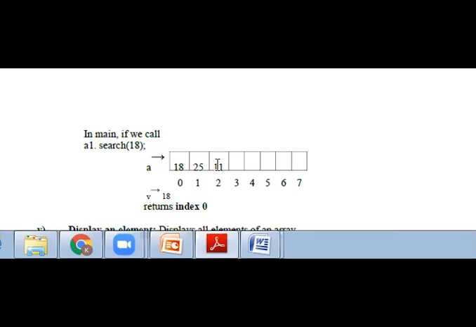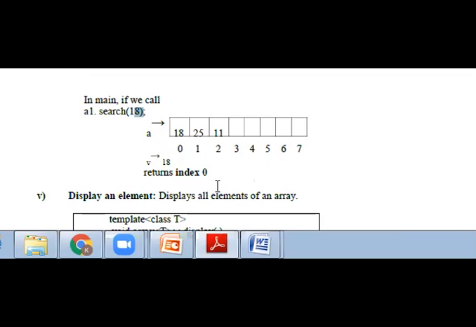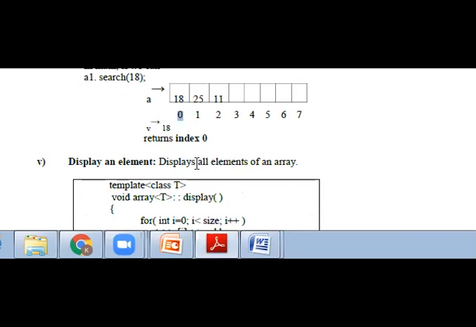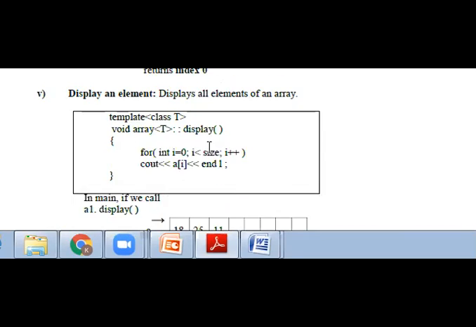For example, if we call a1 dot search of 18, the value 18 is searched for, to find which index it is at. So it returns the index 0. So the value 18 is placed under index 0, and the result is displayed as 0.